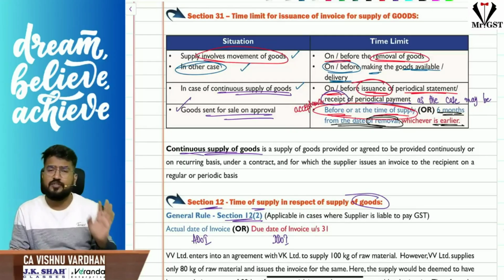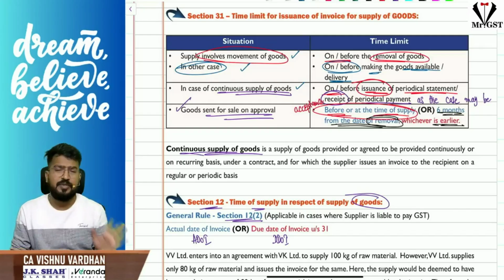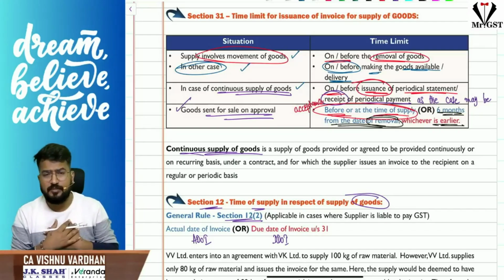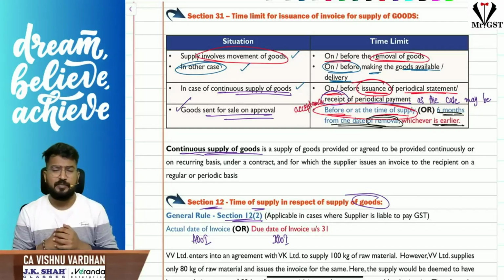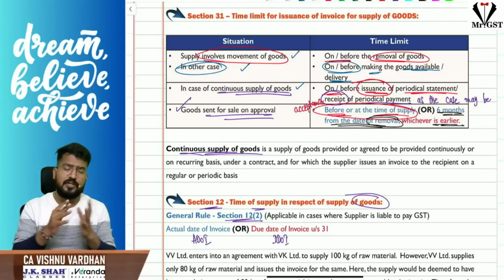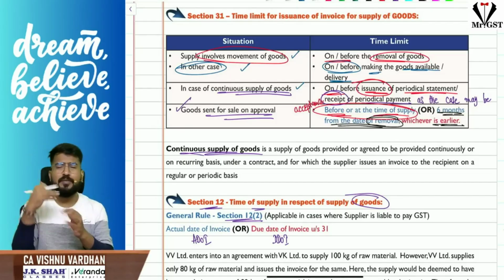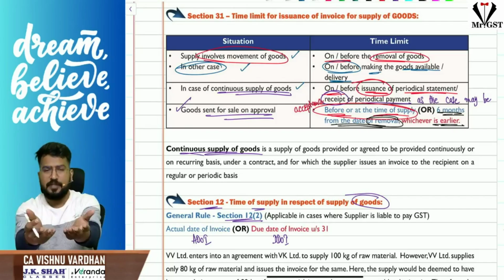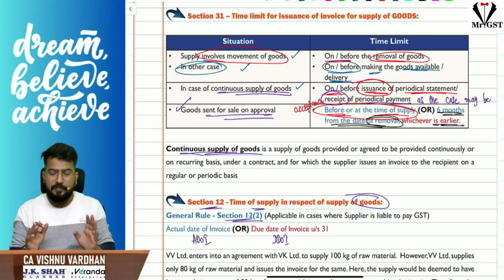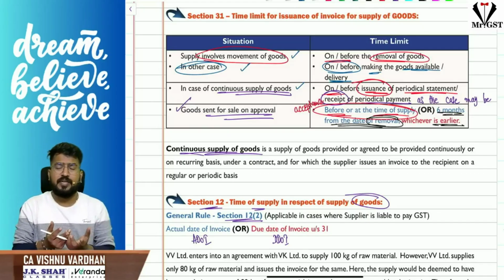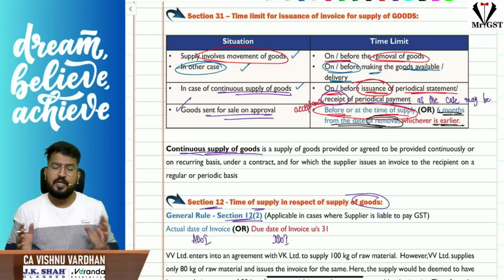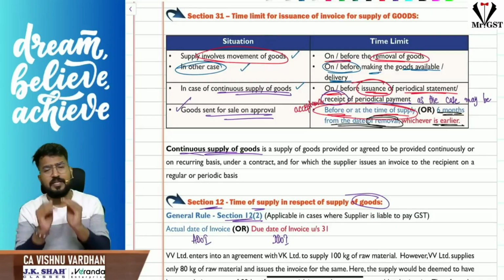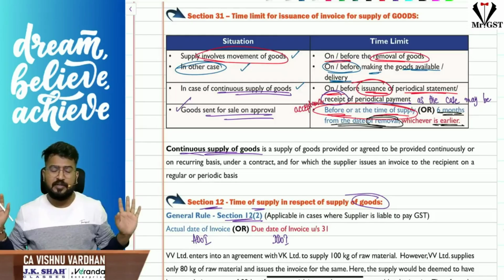On or before issuance of periodical statement, or on or before receipt of periodical payments. That means there can be a case where I am issuing periodical statements to you, and based on those statements you will release the payment. Or you know the details of what goods are received at what time, and you keep on making the periodical payments, whatever the case may be, as per our agreed terms. If I am issuing the periodical statement and you are making the payment, then on or before issue of periodical statement, I should also raise the invoice. Otherwise, if you are settling the periodical payments, then on or before receiving the periodical payment from you, I should raise the invoice for you.